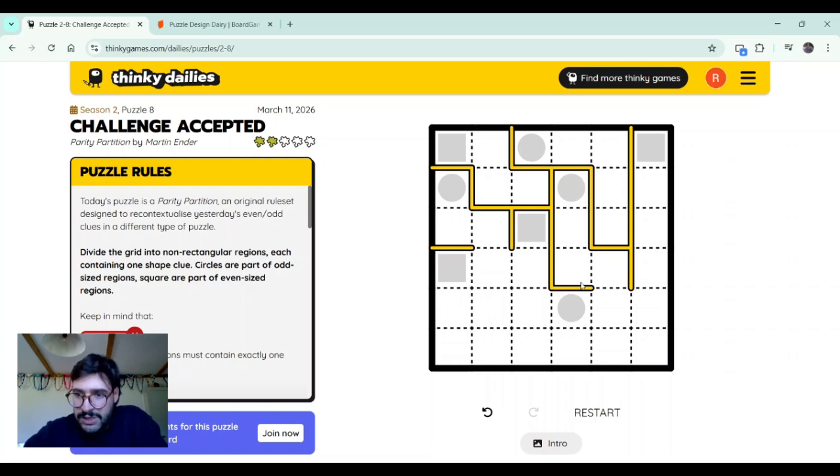This cannot be 4 because there is a circle, so it will have to extend at least one more. And this guy cannot be just one long stretch, so at least it will have to come down here. So 1, 2, 3, 4, 5, 6, 7. It needs at least one more, which makes sense.